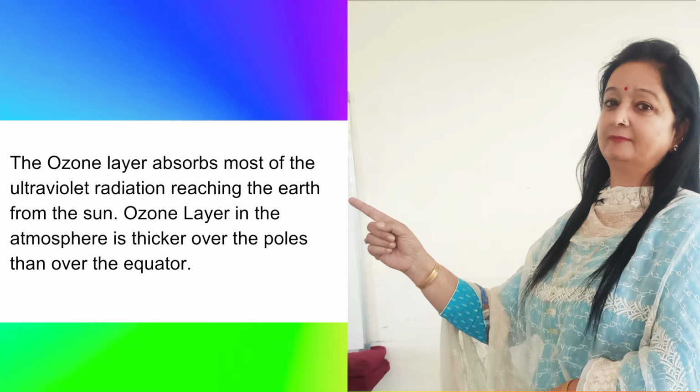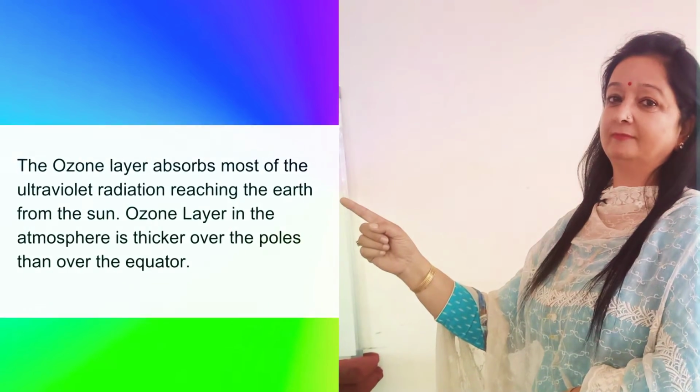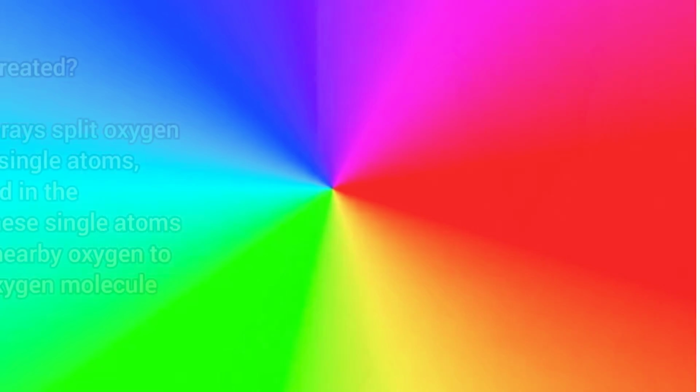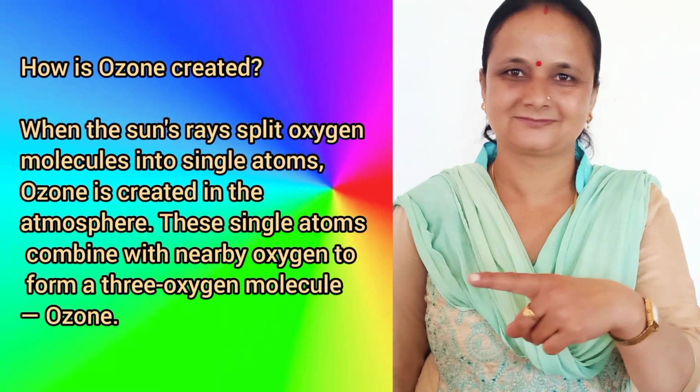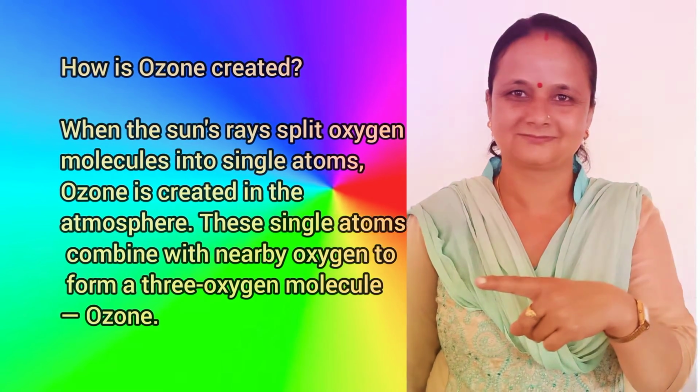The ozone layer in the atmosphere is thicker over the poles than over the equator. How is ozone created? When the sun's rays split oxygen molecules into single atoms, ozone is created in the atmosphere. These single atoms combine with nearby oxygen to form a 3 oxygen molecule.